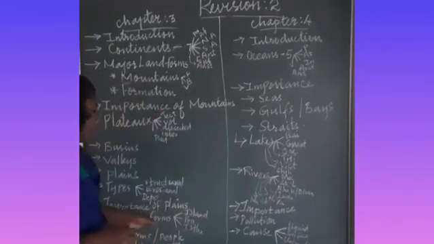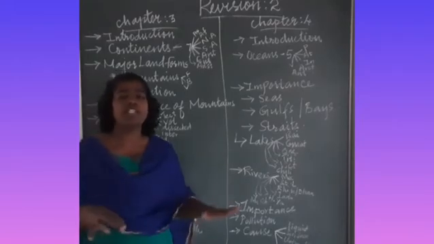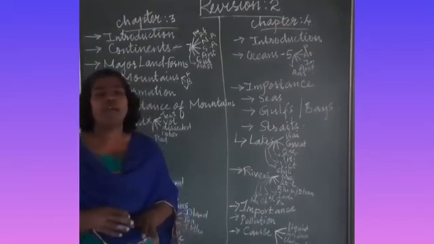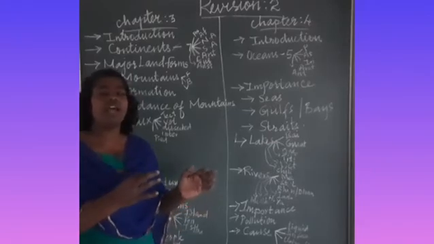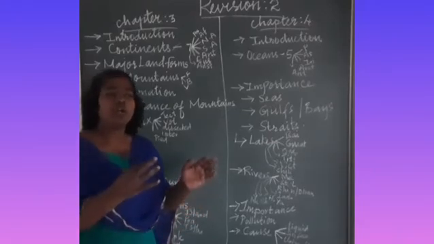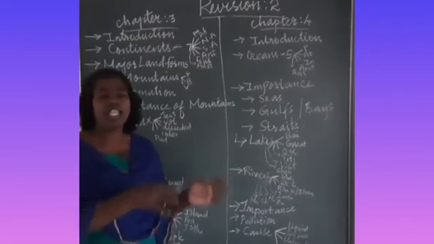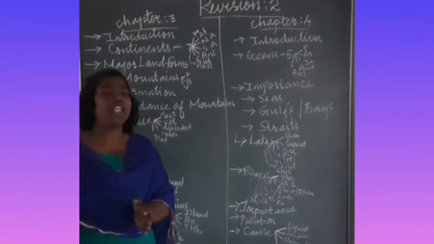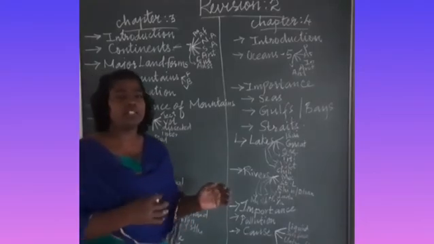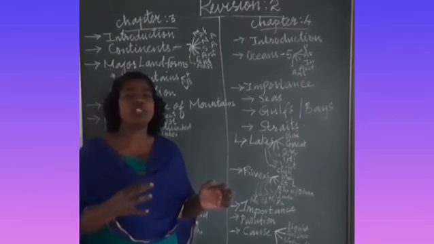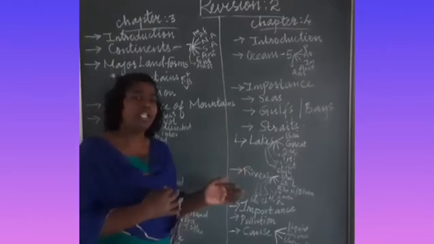And the next thing, importance of plains. Plains are the region where we can find more population, because it is the region where it is possible to construct factories and industries. That makes the establishment of towns and cities in the plain region. So plain regions are the most suitable region for humans to live.